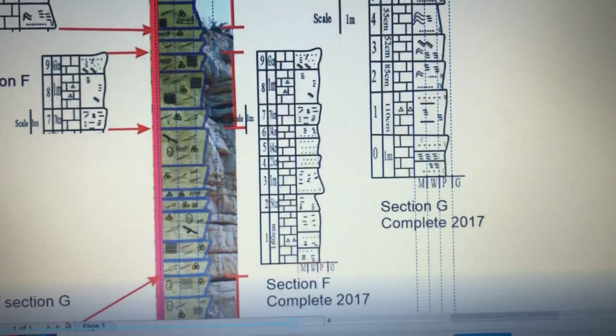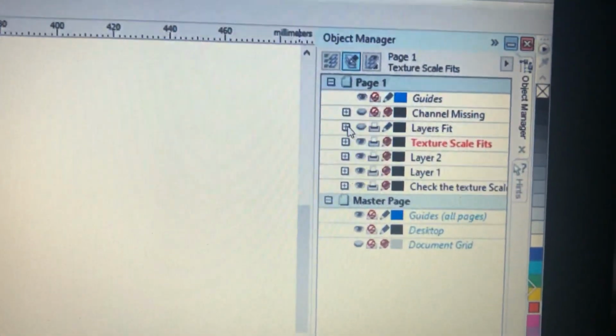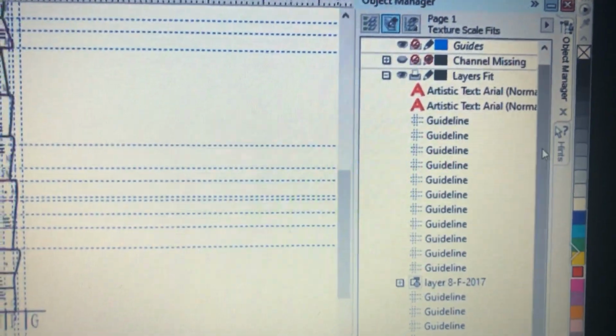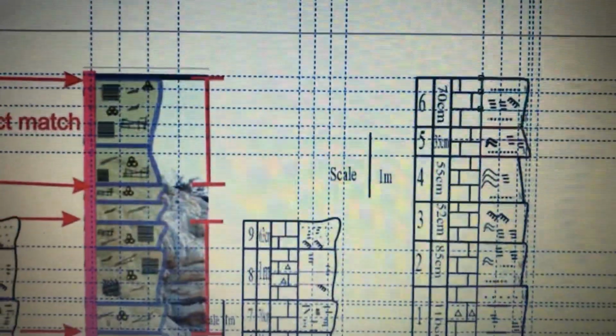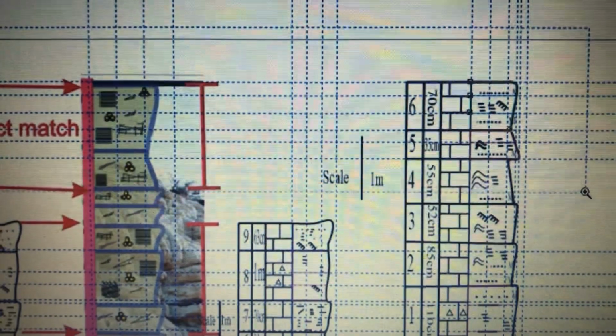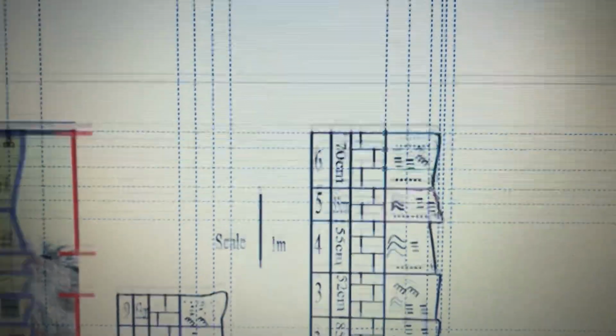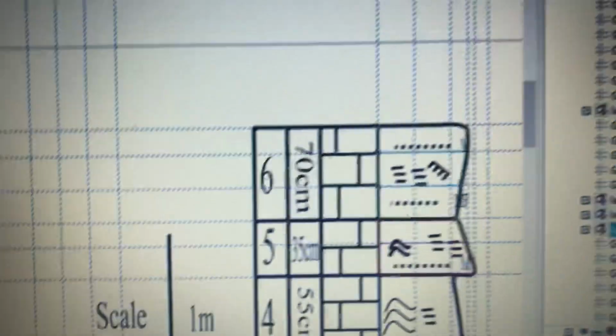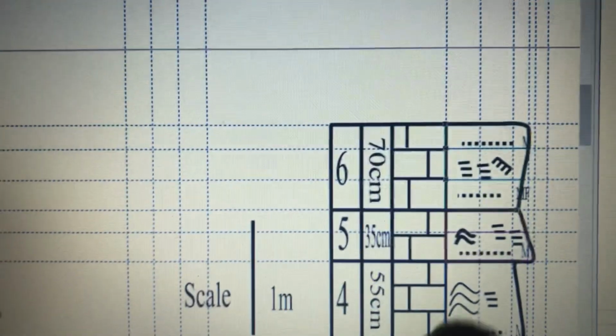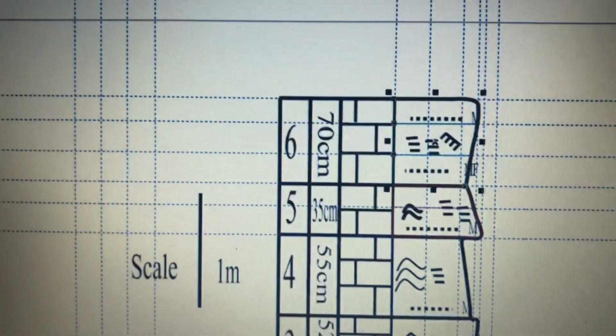Now let's investigate the bits, the layers. Let's use the same technique, starting with layer 6 of graphic log G, 2017. Here is layer 6, which I already traced, and I'll take a copy of the trace. This is using CorelDRAW, really good, powerful software. And I put 2 lines. Do you see these 2 green lines here? Those touch the texture curve. This is the texture curve.